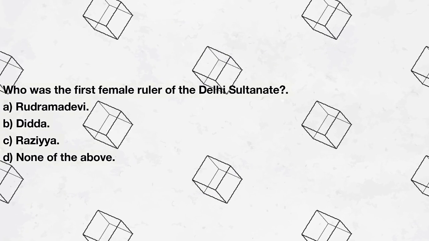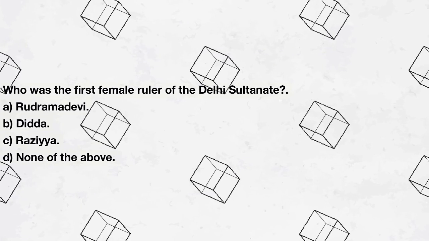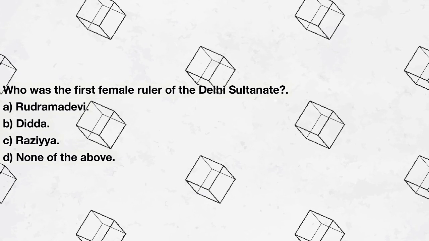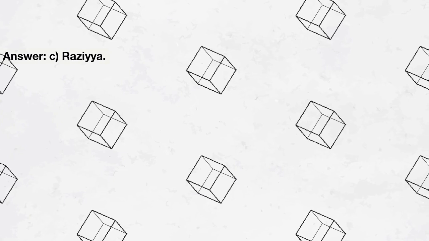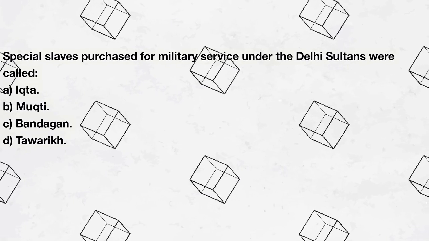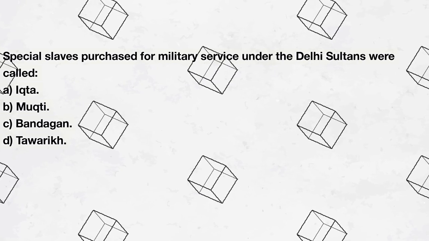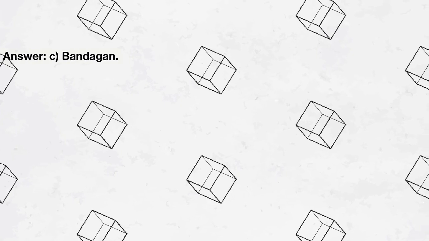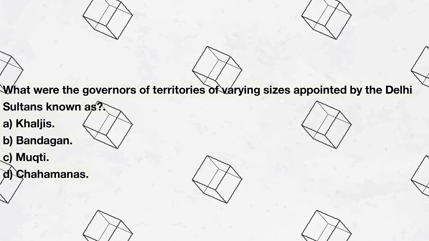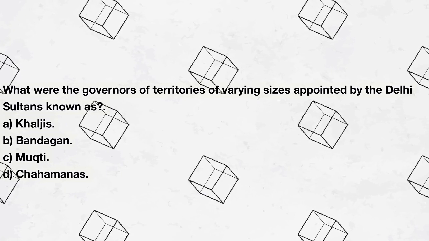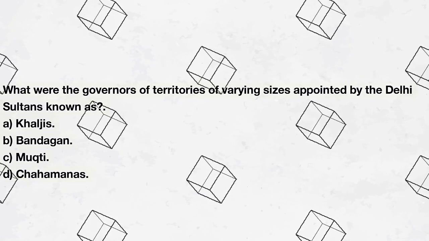Who was the first female ruler of the Delhi Sultanate? A. Rudramadevi, B. Didha, C. Razia, D. none of the above. Answer: C. Razia. Special slaves purchased for military service under the Delhi Sultans were called A. Ikta, B. Mufti, C. Bandgan, D. Tawarikh. Answer: C. Bandgan. What were the governors of territories of varying sizes appointed by the Delhi Sultans known as? A. Khaljis, B. Bandgan, C. Mukti, D. Chahmanas. Answer: C.